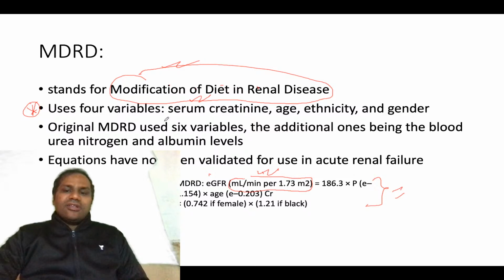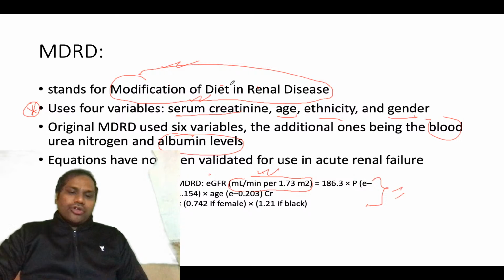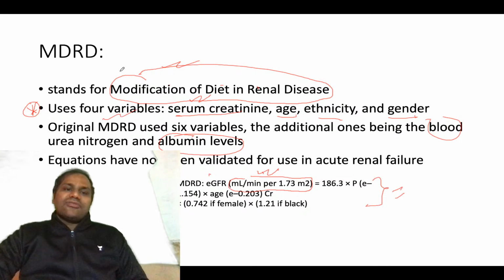So what are the variables? That is important. It is serum creatinine, age, ethnicity and gender. Previously BUN, blood urea nitrogen, and albumin level were also used, but now they are not used. So there are 4 variables which are used in case of MDRD, and you need to know them: one is serum creatinine, one is age, one is ethnicity, and one is gender.